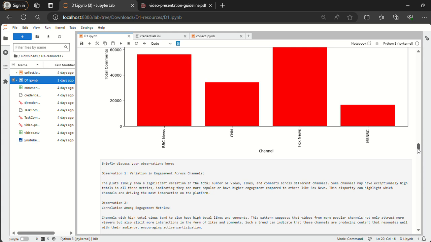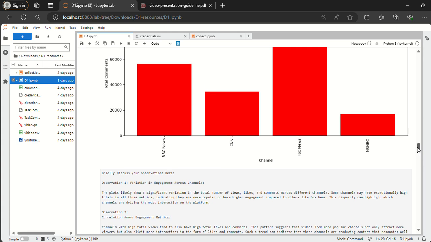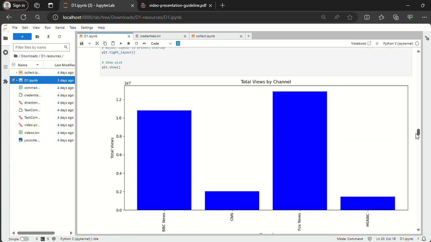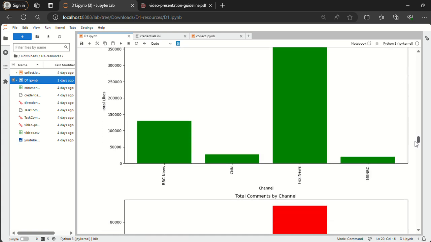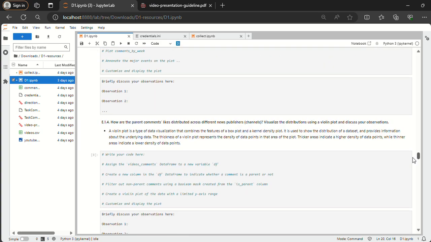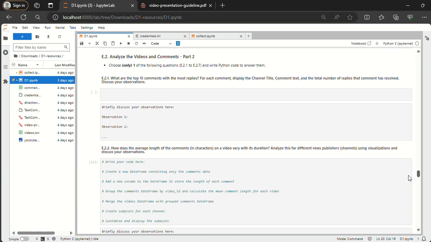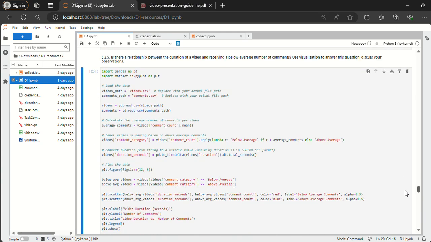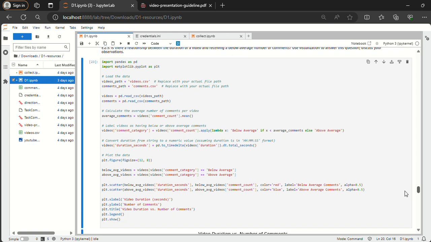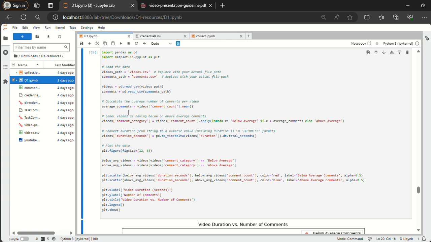After observing these bar plots, I came to know that there was a very significant variation in the total number of views, likes, and comments for different channels. Some channels had an exceptionally high total in all the three metrics. So that meant that they have a higher engagement as compared to others. As we can observe, Fox News here has a very high engagement in all the three columns as compared to other channels. Moving on.